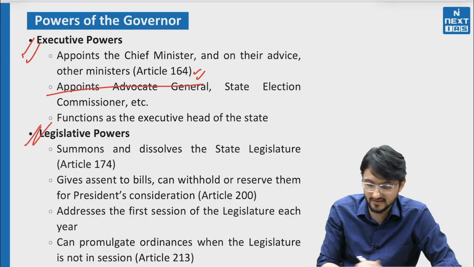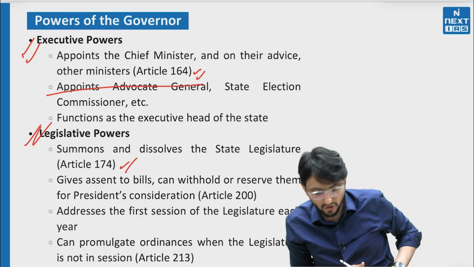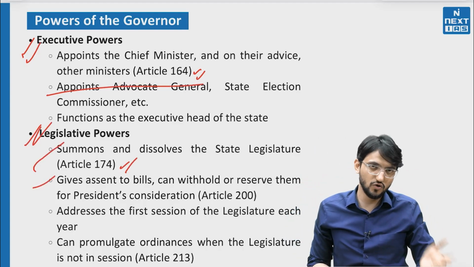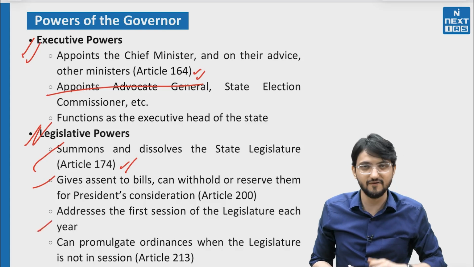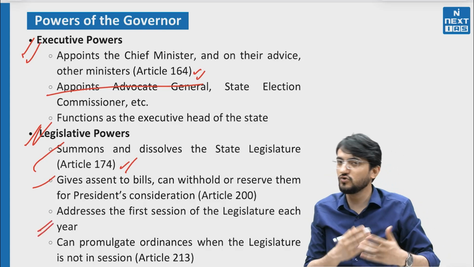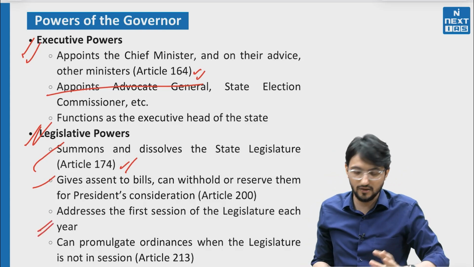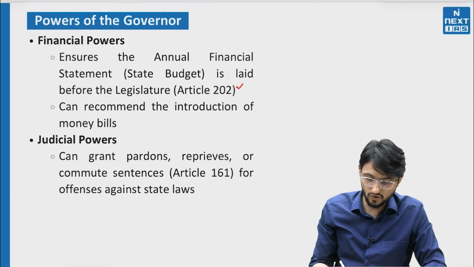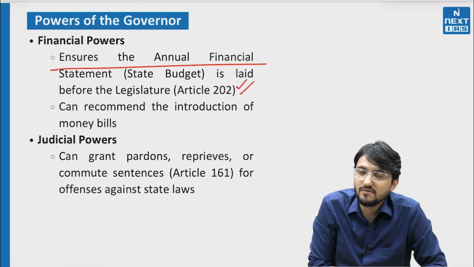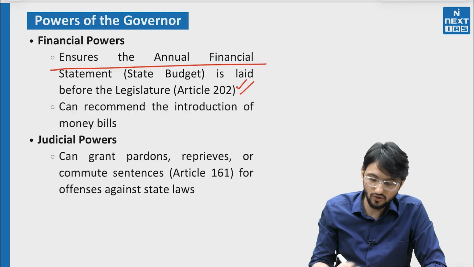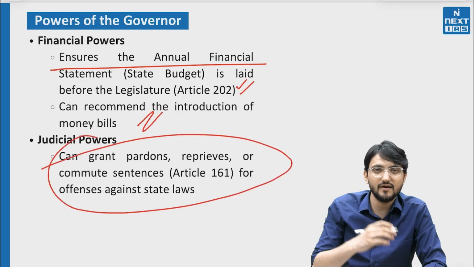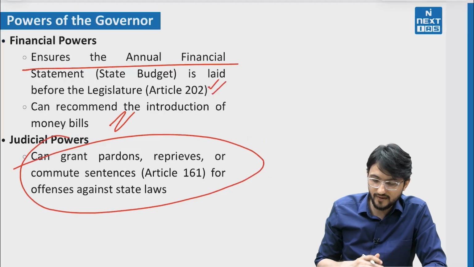Then in legislative powers, Article 174, they can summon and dissolve the state legislature. They can give assent to bills under Article 200. They can address the first session of the House. Under Article 213, they can issue ordinance just like president. Remember all these articles and all these powers. Article 202, they ensure the annual financial budget is tabled in the House. They also recommend on the money bill. Then grant pardon and other things under Article 161.